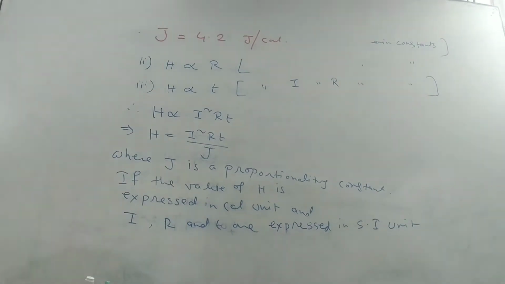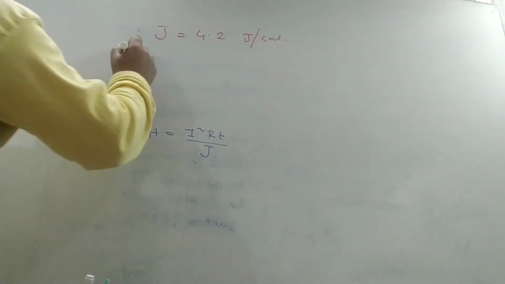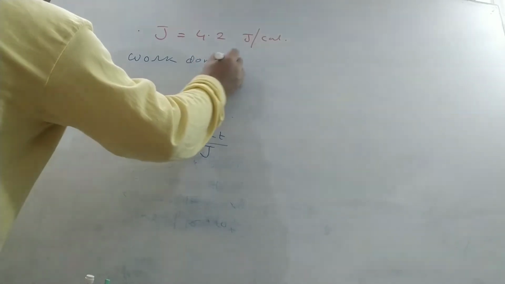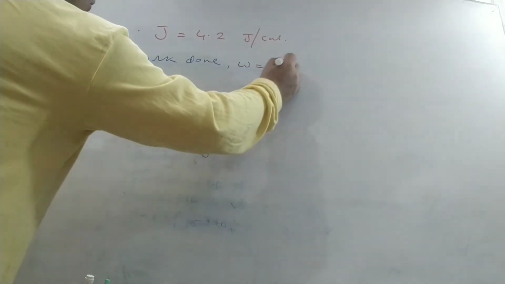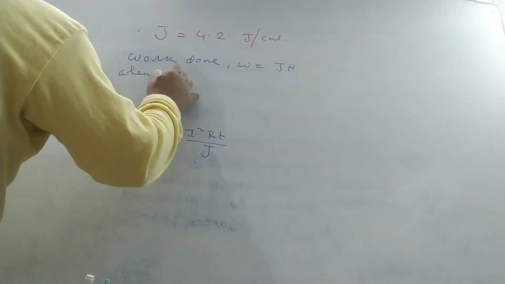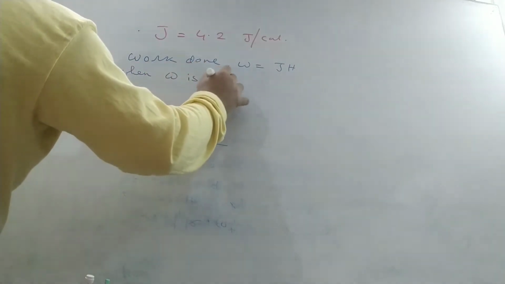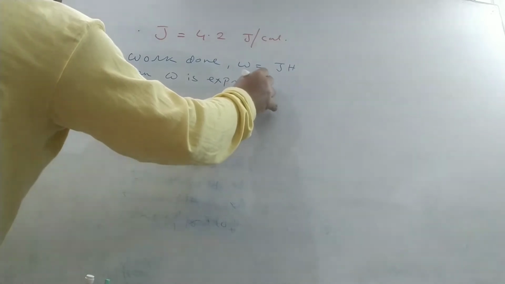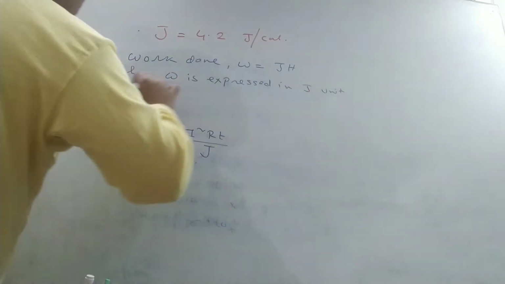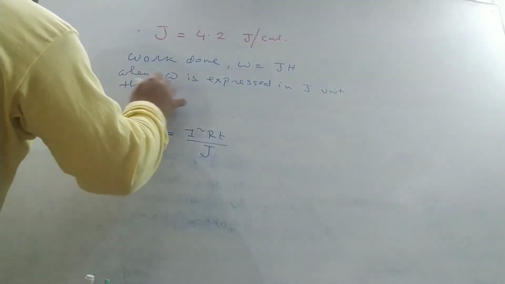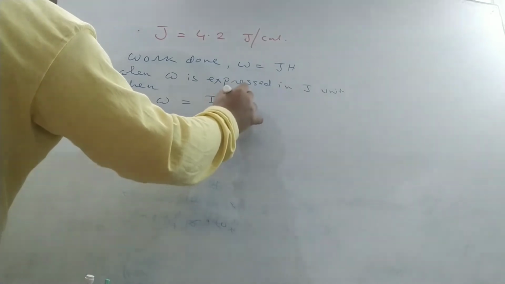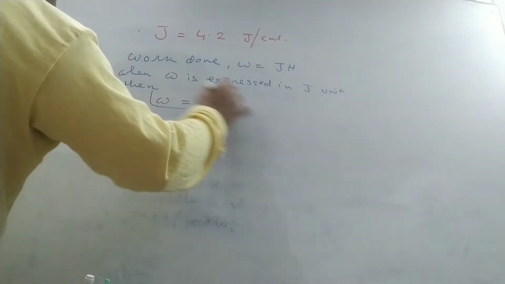Okay. We also know that work done W is equal to J into H. When W is expressed in joule unit, then W is equal to I square RT.